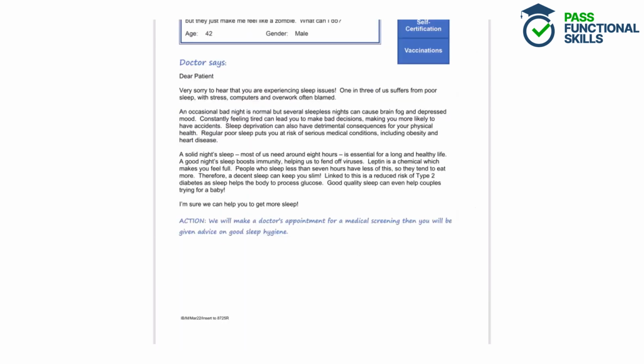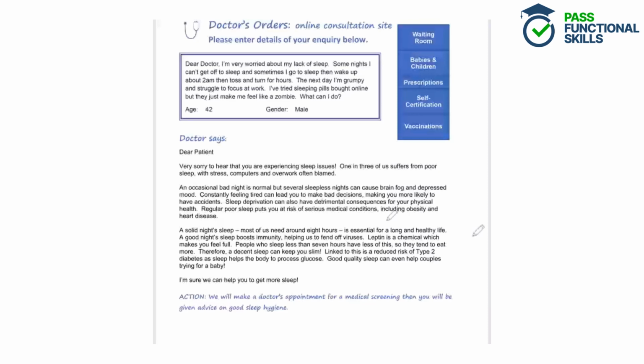So if we have a quick look at the source, we can see that this person feels grumpy, so their mood has been affected there, and they feel grumpy when they don't sleep very well, and they struggle to focus at work. That's another mental symptom that they've got there. And then the doctor explains that several sleepless nights, so a lack of sleep, can cause brain fog.